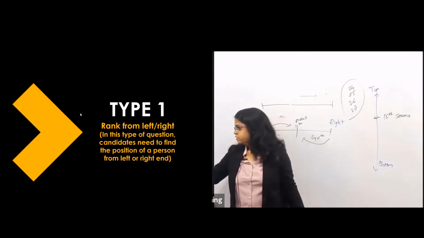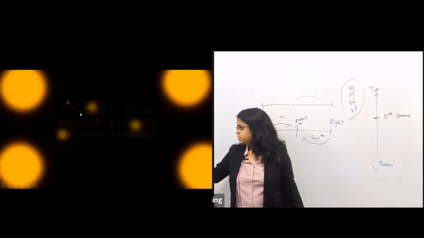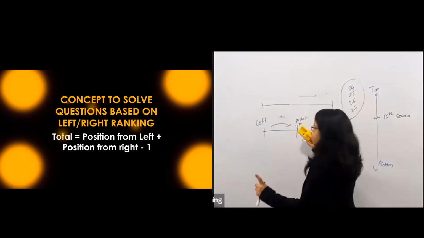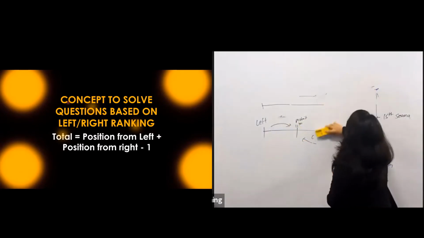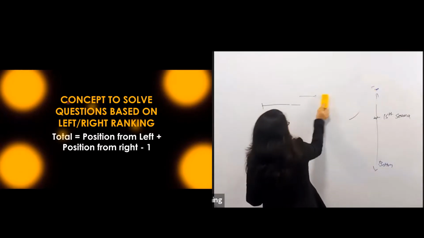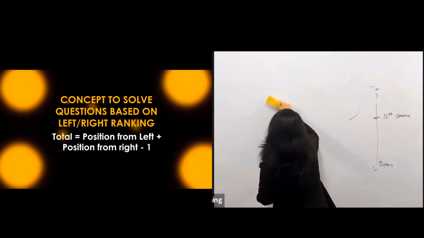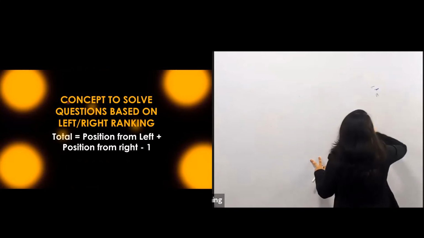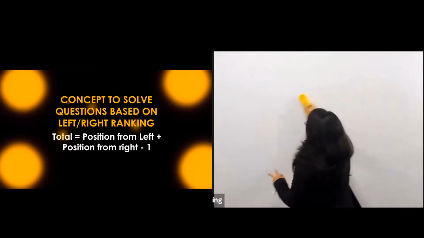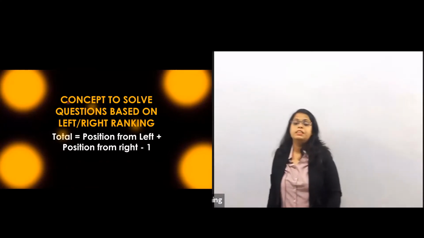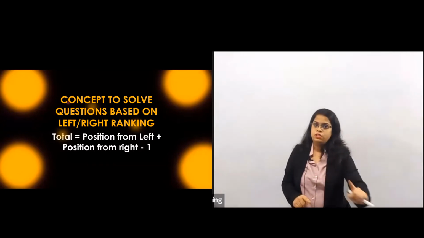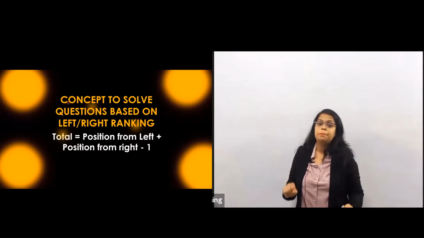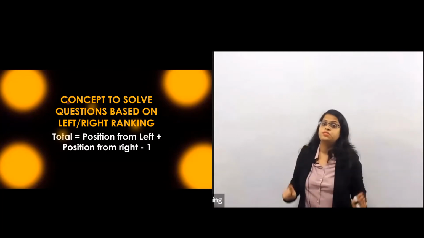Is there a question? So, what is the concept to solve actually? Before we go directly to the formula, let me explain how this formula comes. This formula is used only when the position of one person is given, a single person's position.